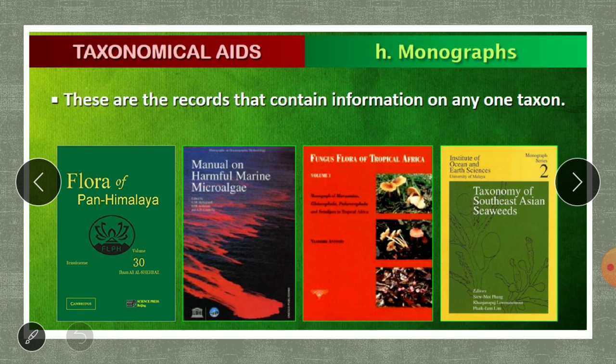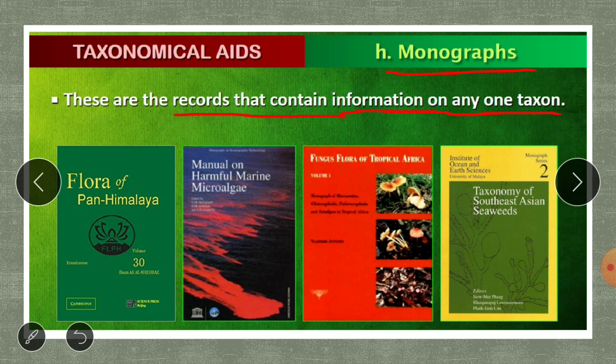Then coming to the next, the monograph. Monographs are records that contain information on any one taxon, only a single taxon. In the last video we studied what a taxon is. Taxon is a rank in a particular taxonomic hierarchy; the plural is taxa. For example, species is one taxon and genus is another.